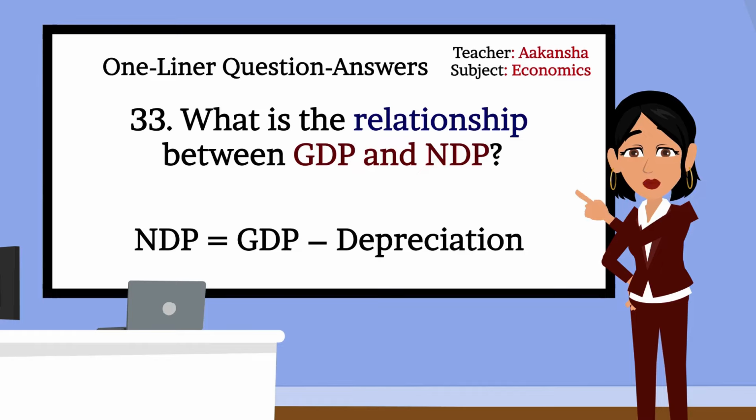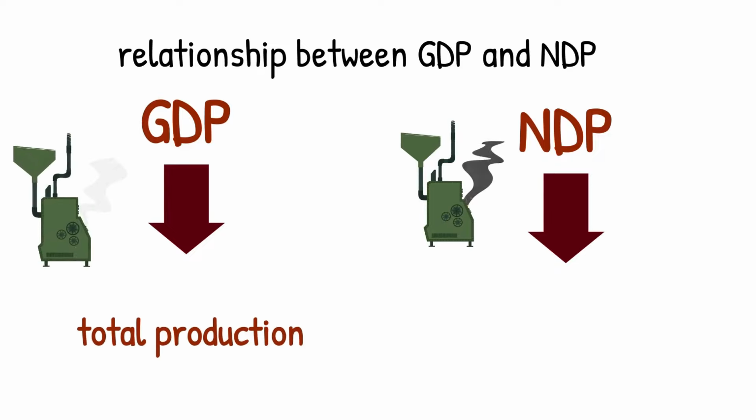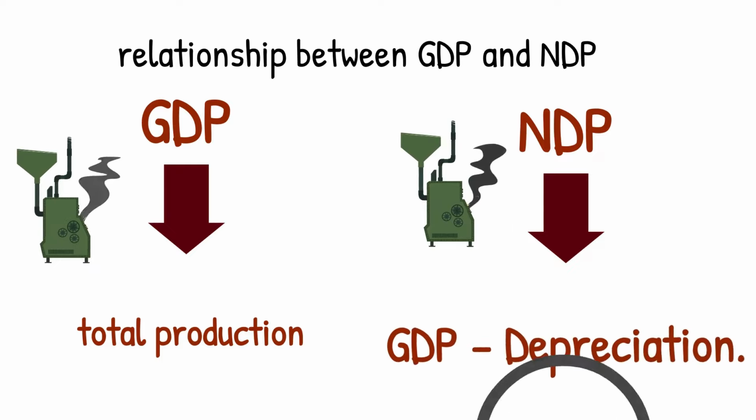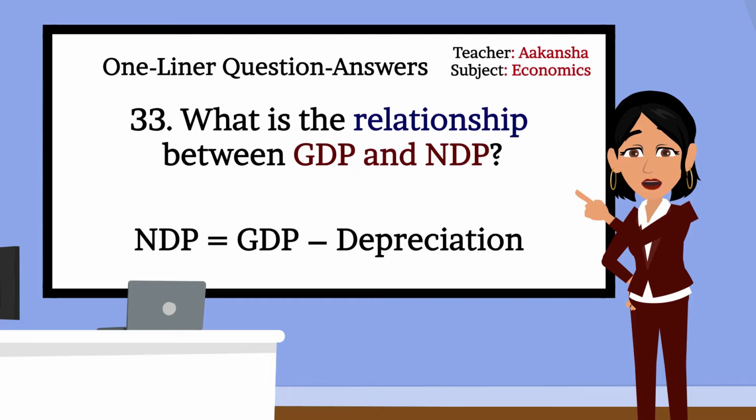Can you explain it? Yes, ma'am. GDP shows the total production, but machines and buildings lose value over time. NDP gives a more accurate picture of the economy by adjusting for this loss. Very good, Ansh. Let's see the next question.